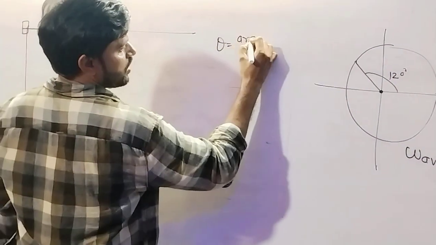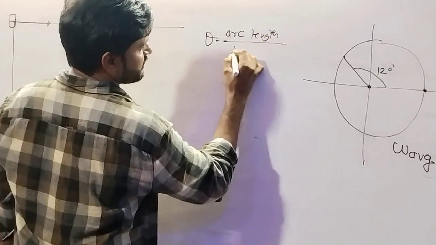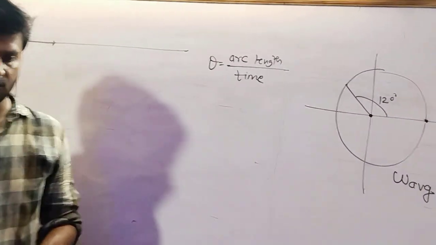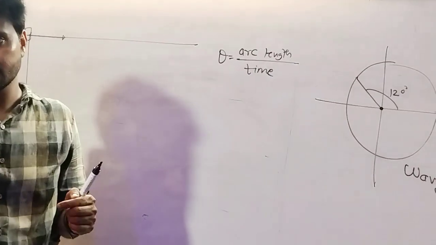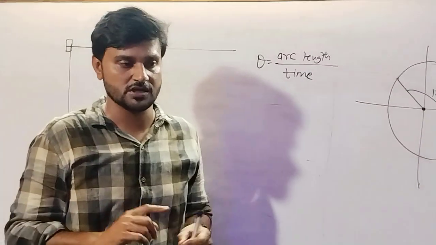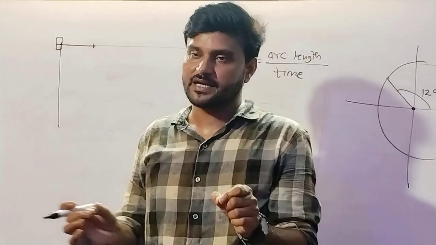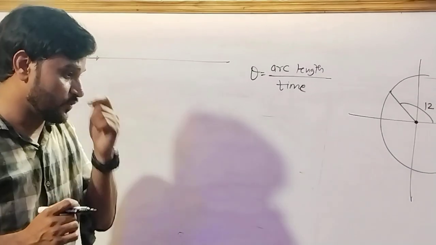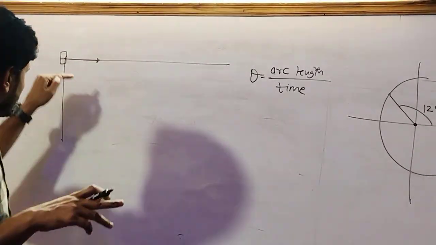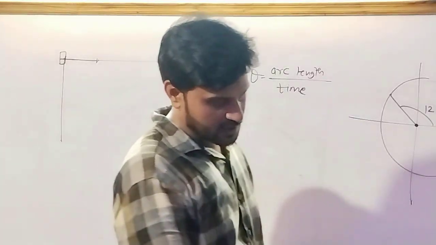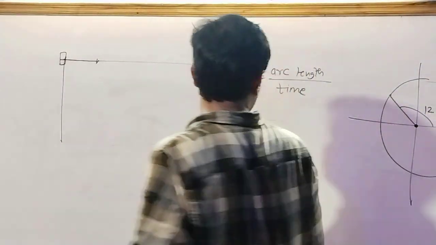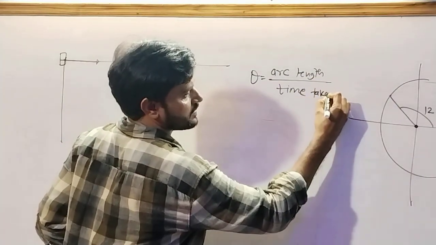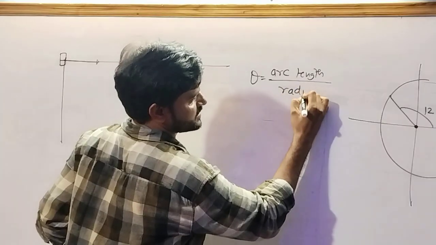Suppose that we are moving in a circle with constant speed, then we have the speed because our odometer shows the speed. Suppose that a car is moving on a circular track, then the odometer of the car will show you the speed of the car. Suppose the car is moving on the circular track with uniform speed, then theta will be arc length divided by radius.